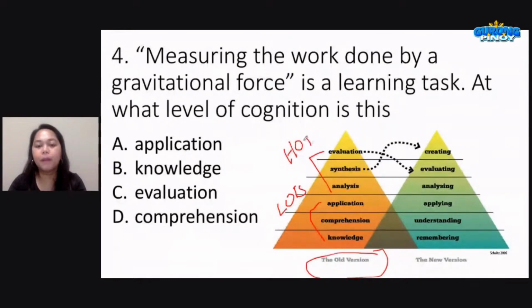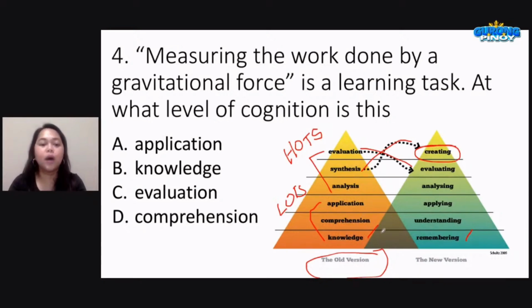Now, kung napapansin ninyo, meron ng new version ng Bloom's taxonomy, and in this new version, yung pagkakaiba is that instead of using nouns, he has already used verbs. Action words na yung ginamit niya, and sinwitch niya yung evaluation and synthesis. So yung pinakamataas ngayon in the new Bloom's taxonomy would be creating, which is equal to synthesis.